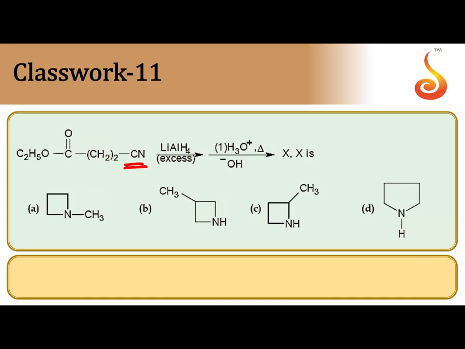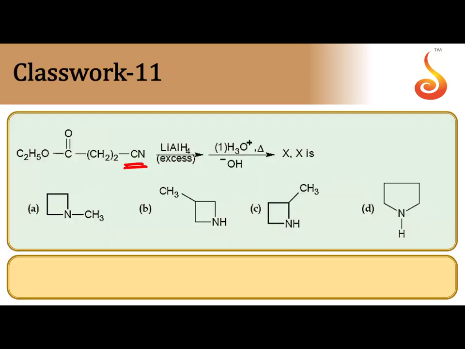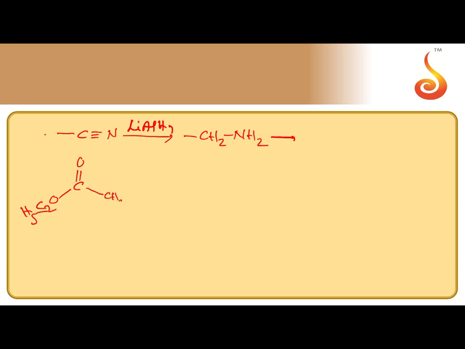Let us take the total compound: COOC2H5 on one side, and on the other side CH2CH2CN. After the reduction by LiAlH4, it becomes the amine on one side, CH2CH2CH2NH2.